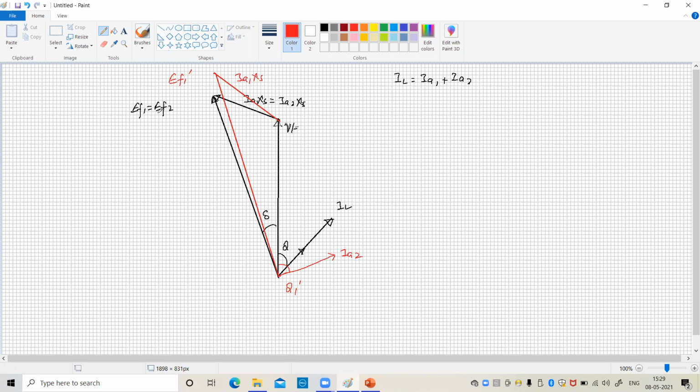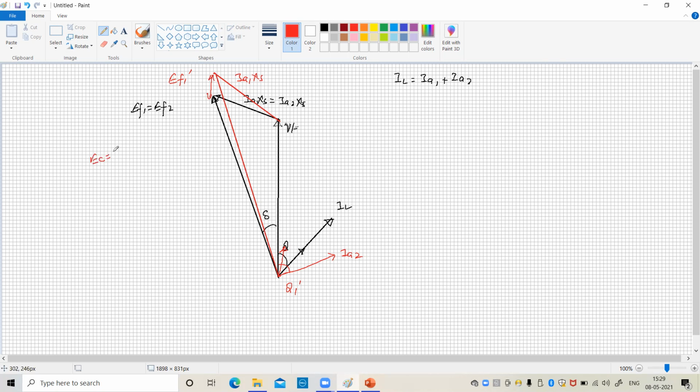Whereas because of the second alternator, whose excitation is kept constant, the magnitude of current gets decreased in such a way that whatever the value here is nothing but the EC.